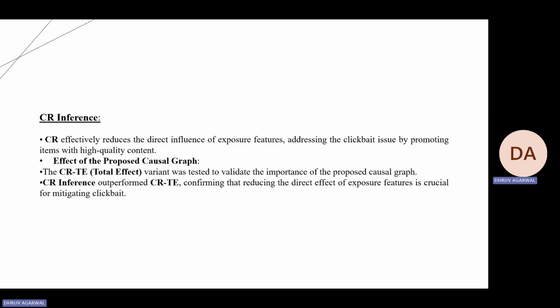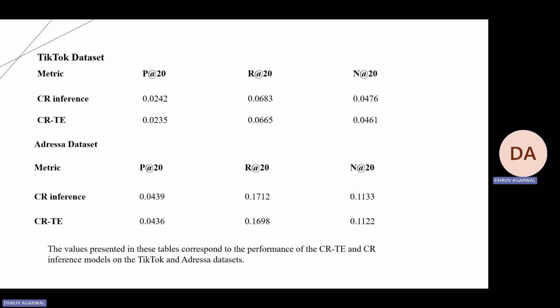As we run our model, we see that CR inference outperformed CRTE, which confirms that reducing the direct effect of the exposure feature is crucial for mitigating clickbait issues. The results show that CR inference values are higher than CR total effect variant values in both datasets.